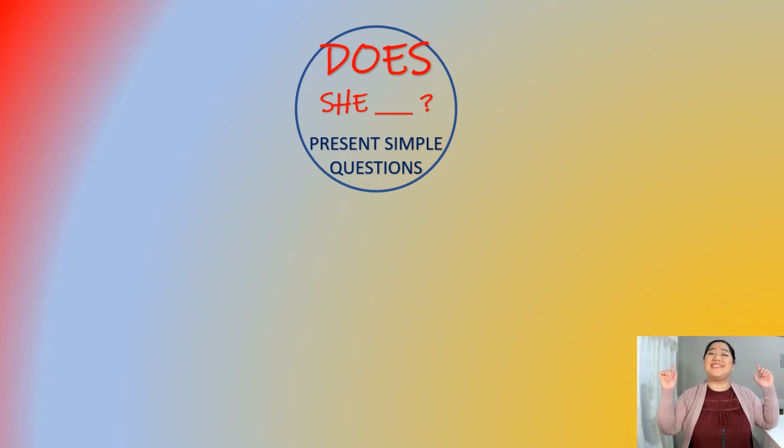Time to talk about does. This is an auxiliary that we use in present simple tense. It means we're asking for habits, daily routine, or state.